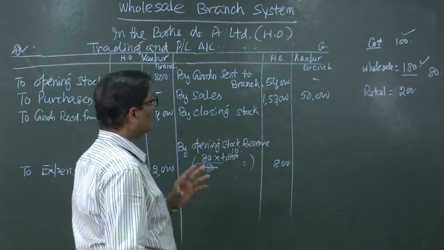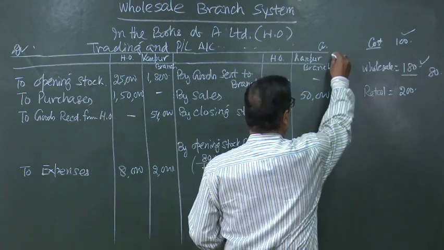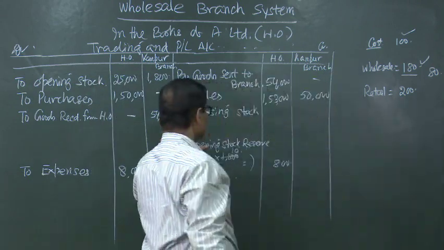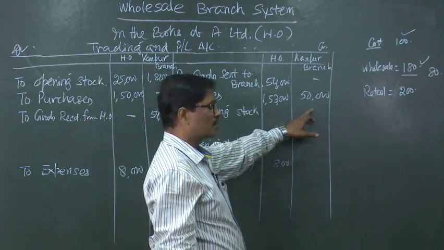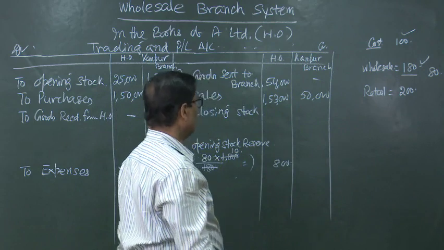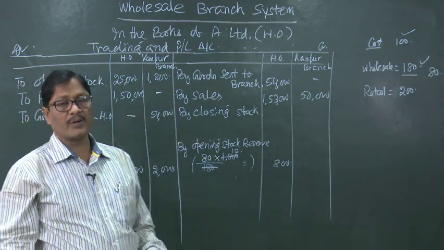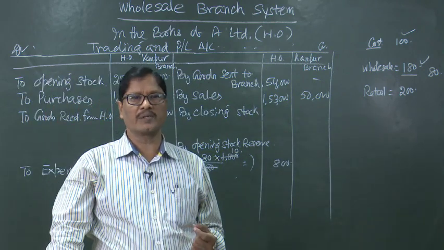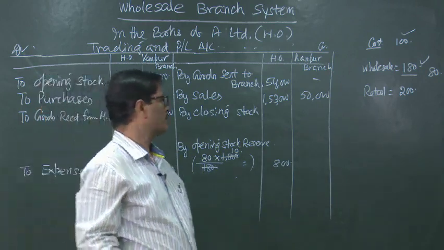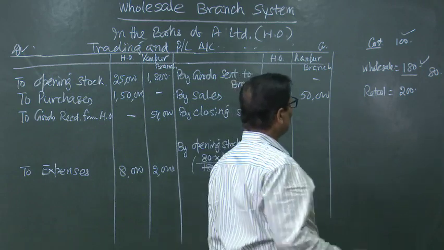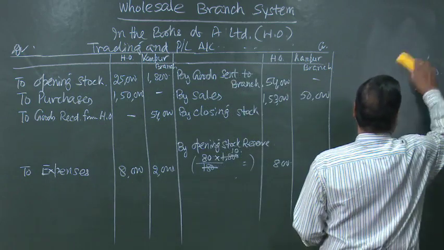Now, we have to do 2 things only, that is the valuation of closing stock in the books of the head office and also in the books of the branch. Once you get the closing stock, then you have to remove the loading also, that will be closing stock reserve. That amount will be called closing stock reserve. Now, let us come to the valuation.